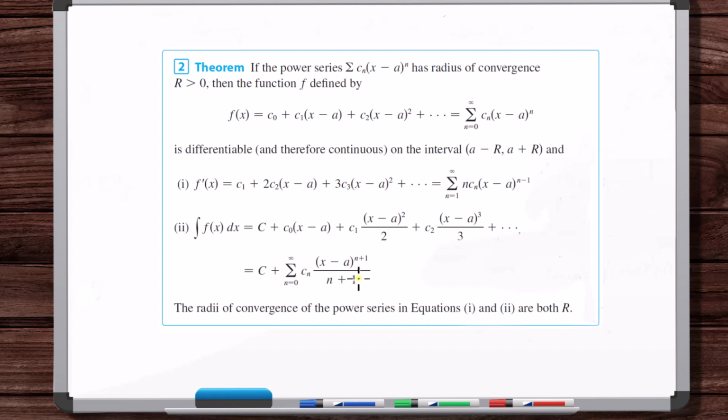Okay? Now, one thing to keep in mind is that we're going to be working problems where we find power series representations of functions, and we might have something like x cubed over 1 minus x, and then we take out the x cubed, and then we can do a power series representation of this function.